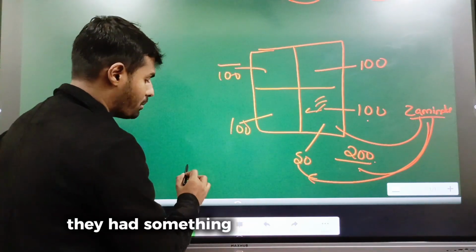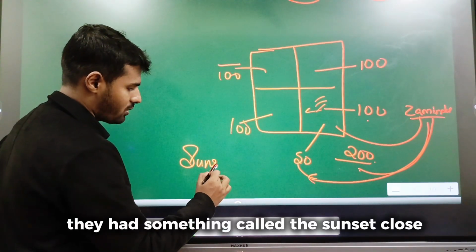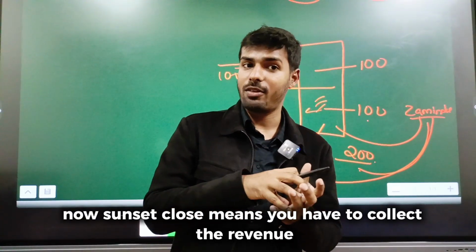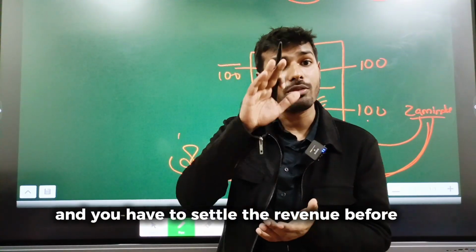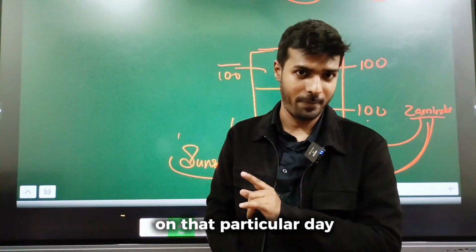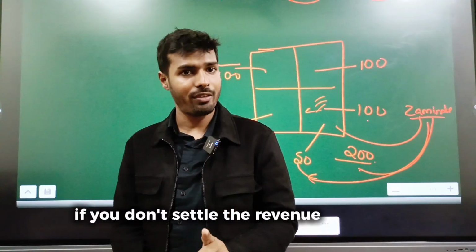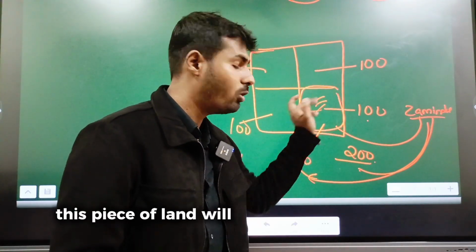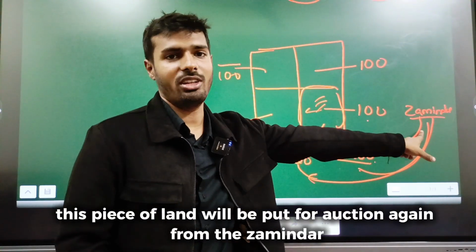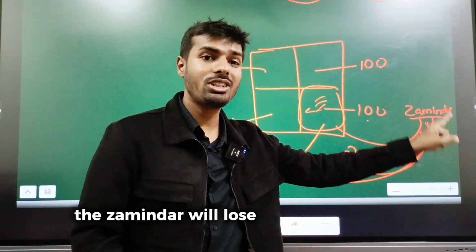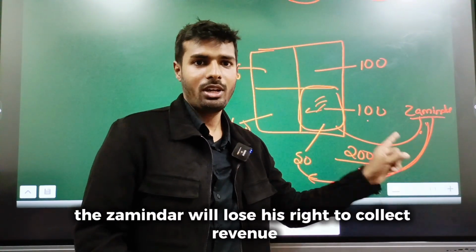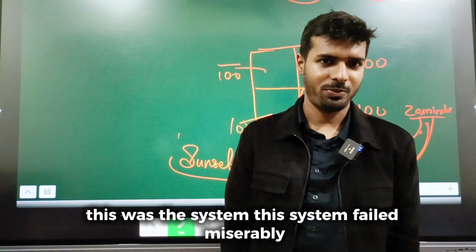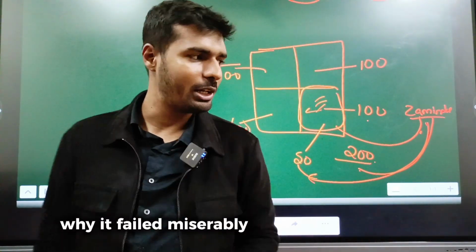And in this, they had something called the sunset clause. Sunset clause means you have to collect the revenue and you have to settle the revenue before the sunset on that particular day. If you don't settle the revenue before the sunset, this piece of land will be put for auction again from the zamindar. The zamindar will lose his right to collect revenue. This was the system. This system failed miserably. Why it failed miserably, I'll tell you.